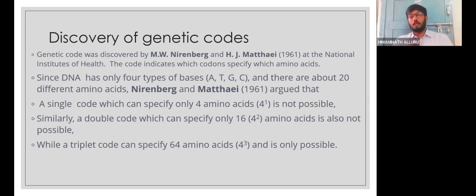How come it may code? That also they may write. At last, we may give that if it is 4 power 3, that is 4 into 4 into 4, it is a triplet in nature. The codons work in a triplet nature. That's why 64 codons are formed. At the time, it was regarded as very bold, because we need only 20 amino acids, whereas 64 codons are formed by this.